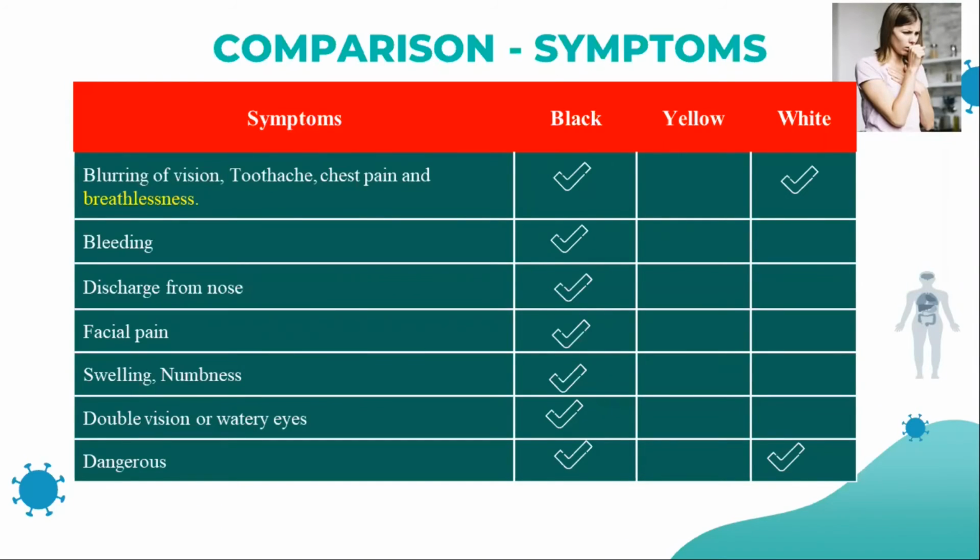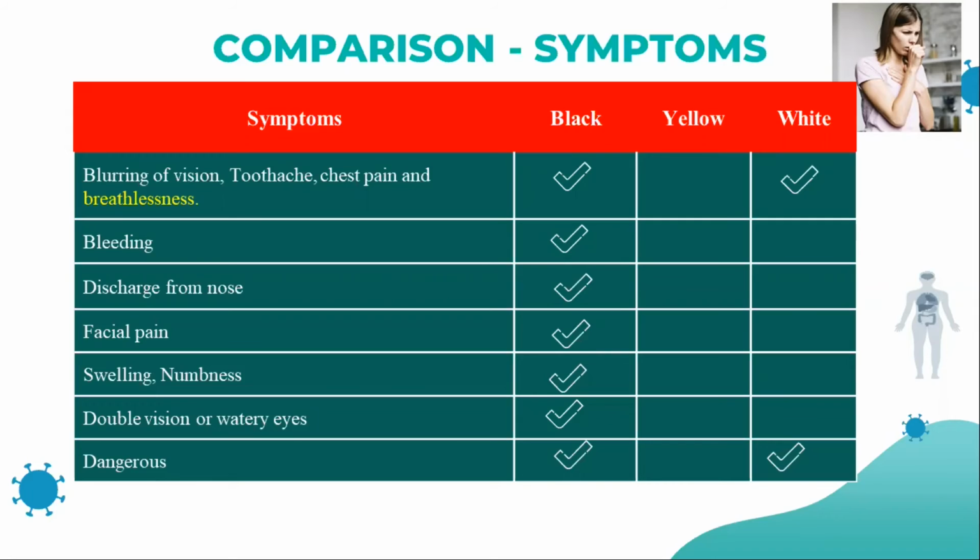Other symptoms are also there. Blurring of vision, toothache, and chest pain will happen with the black fungus. Breathing difficulty you see in the black fungus and white fungus. Bleeding and discharge from the nose are also present in the black fungus. Already I told you, especially the facial area: facial pain, swelling and numbness will happen in the black fungus, and double vision or watery eyes too.